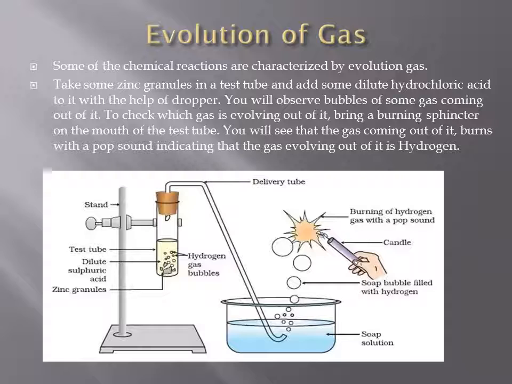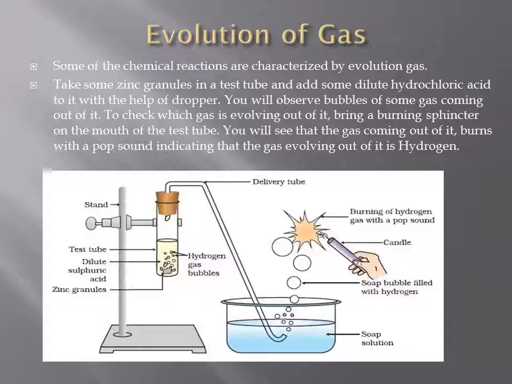Now to check which gas it is, bring a burning splinter to the mouth of the test tube. You will see that the gas coming out of it starts burning with a pop sound. If a gas burns with a pop sound, the gas is none other than hydrogen gas. So zinc granules had reacted with hydrochloric acid to form zinc chloride and hydrogen gas.